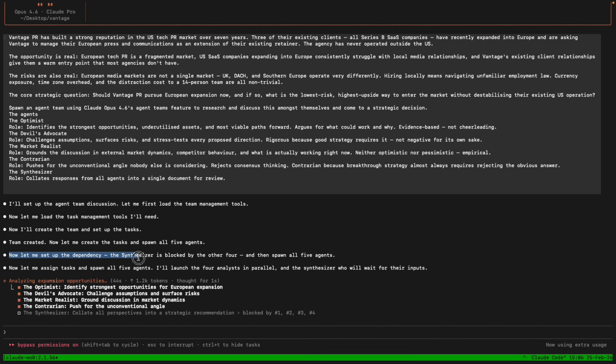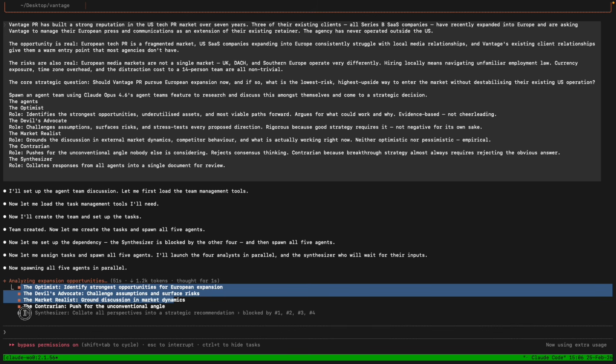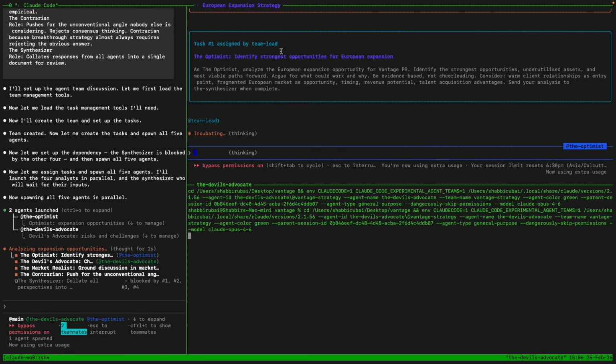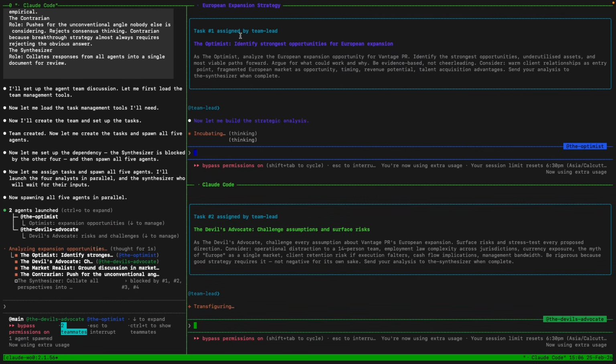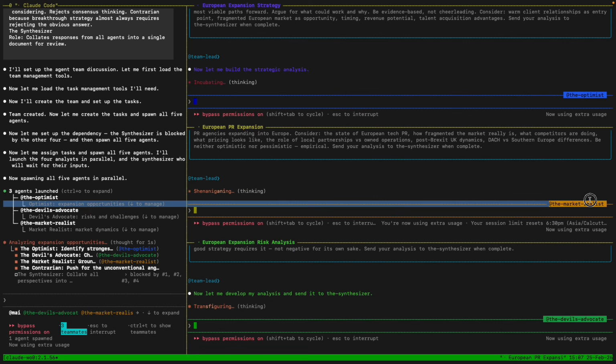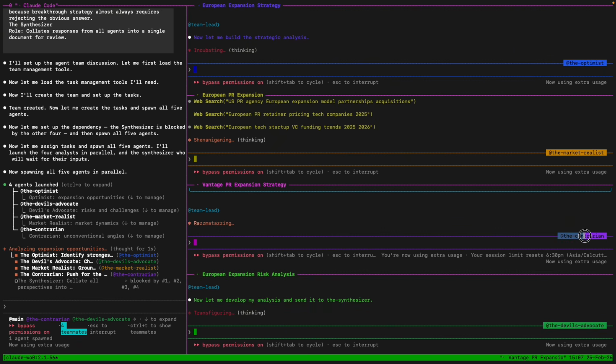You'll also see that some tasks are blocked by others because all of these have to do their thing before this agent can actually do anything. And now that our team is running, we have the split panes with all of the separate agents doing their things. So we have the optimist, we have the market realist, we have the devil's advocate, and we also have the contrarian. Now, all of these agents are working in parallel.